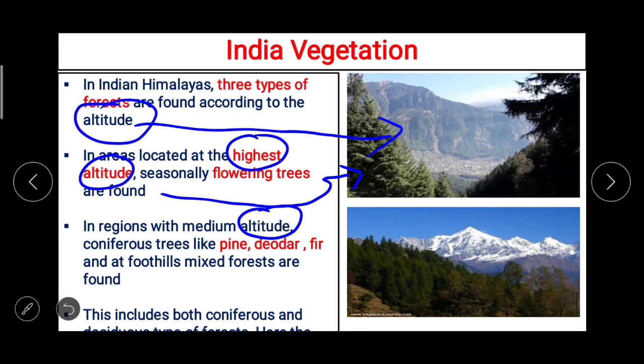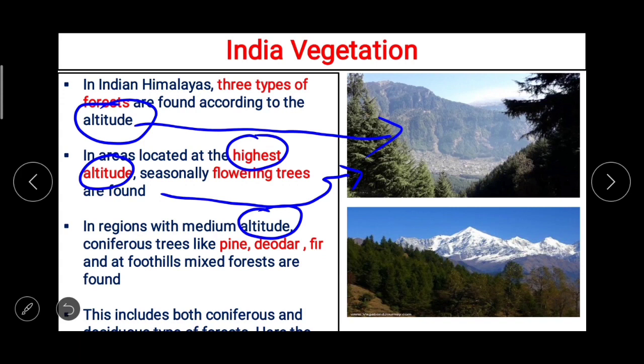In medium altitude, coniferous trees like pine, deodar, fir are found, and at foothills mixed forests are found. This includes both coniferous and deciduous types of forest. Here the proportion of sal trees is higher.